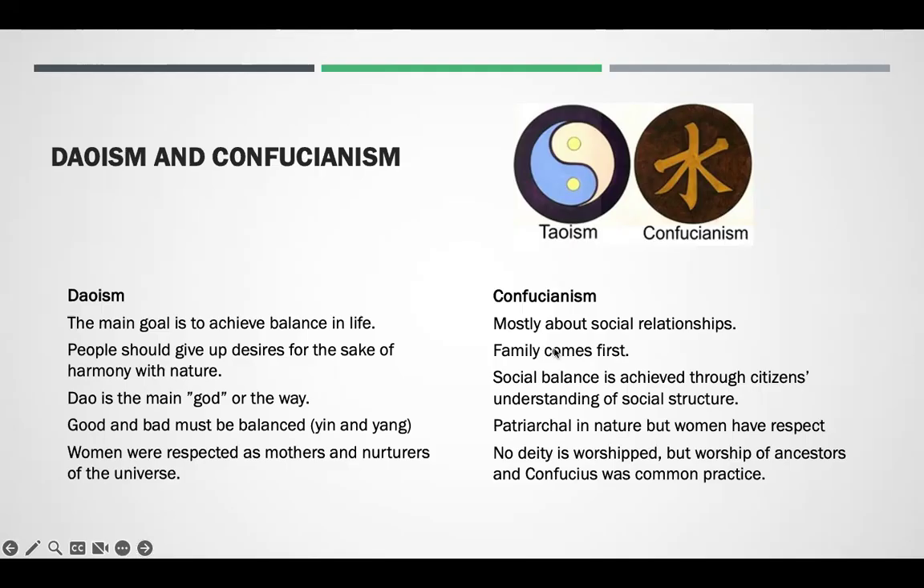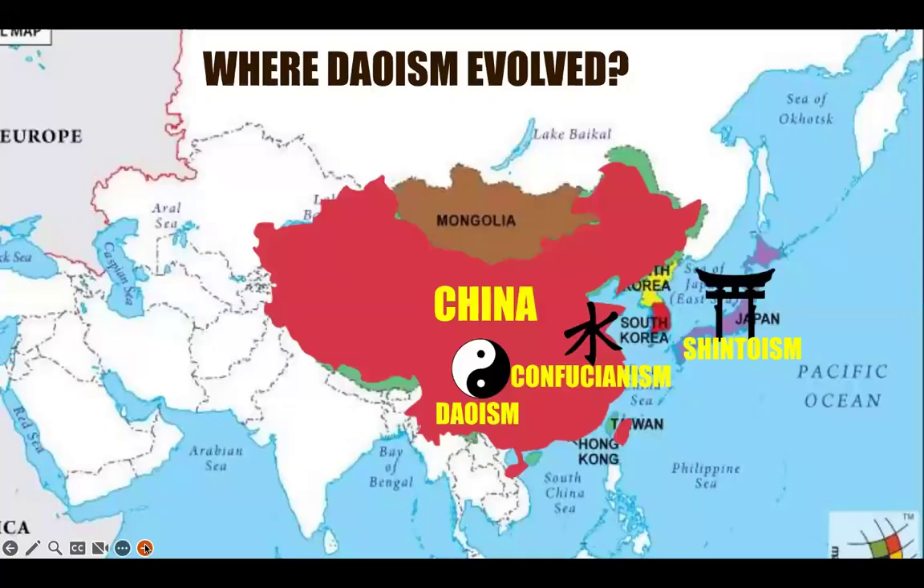You see the social structure, or, harmony with nature is everything. The Tao is the main God or the way. Good and bad have to be balanced through the yin and the yang, and women were respected as mothers and nurturers of the universe. Whereas over here, you're looking at family, social relationships, social balance. It was patriarchal, but women had respect, and there's not really a deity, but worship of ancestors and Confucius was common practice. So here's a little map of where things evolved.